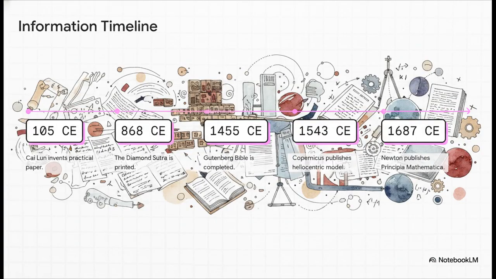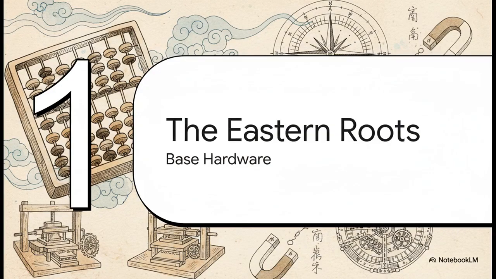Tracing this massive technological snowball effect takes us across nearly 2 millennia of innovation. We're going to start way back in 105 CE, hit a major milestone in 868, cross a huge threshold in 1455, and then see exactly how that literal explosion of data fueled the scientific revolution in the 1500s and 1600s. Basically, each of these historic innovations stacked perfectly on top of the last to build the world we live in right now. So, let's start with Section 1, the Eastern Roots, establishing the base hardware.